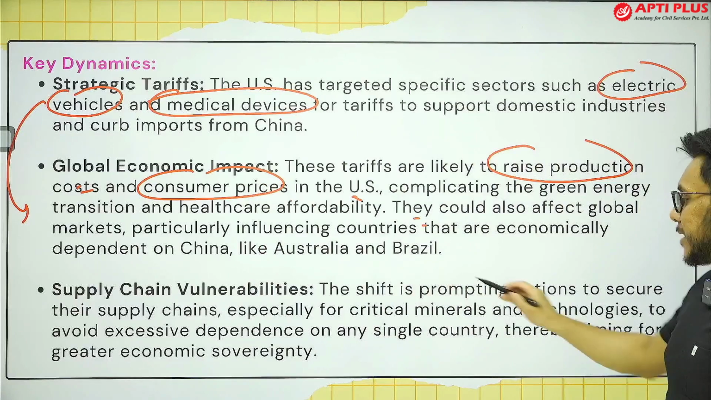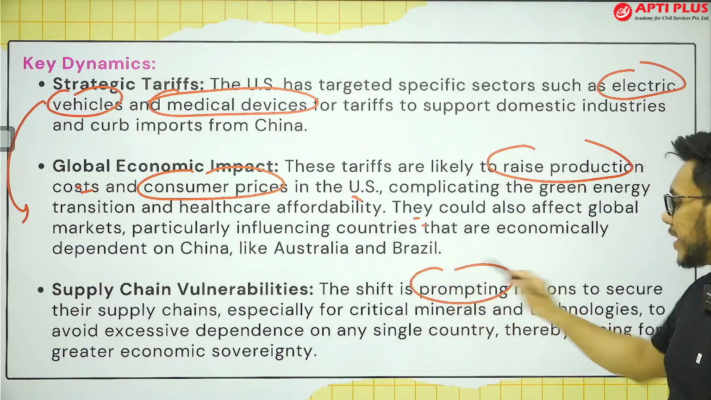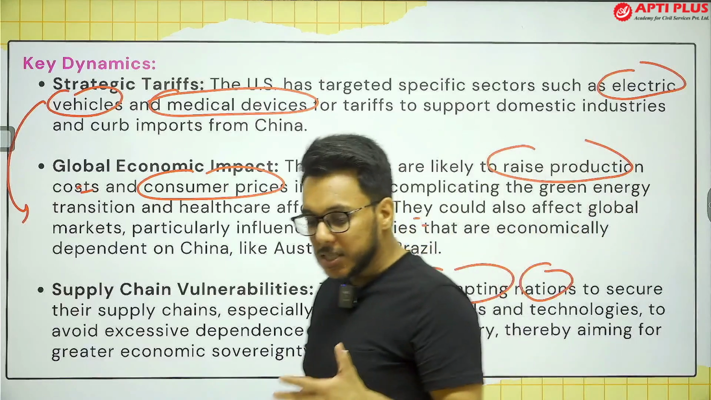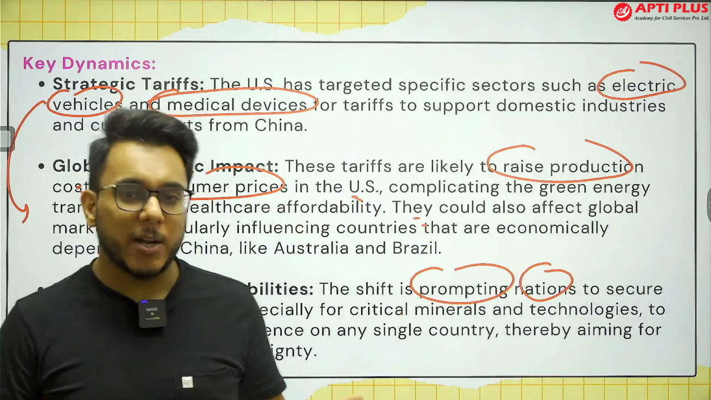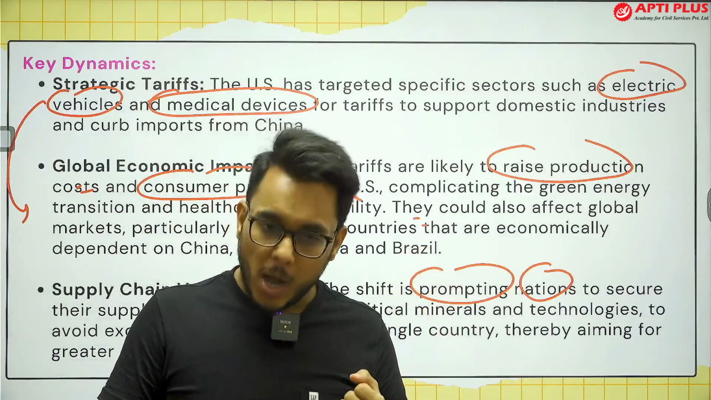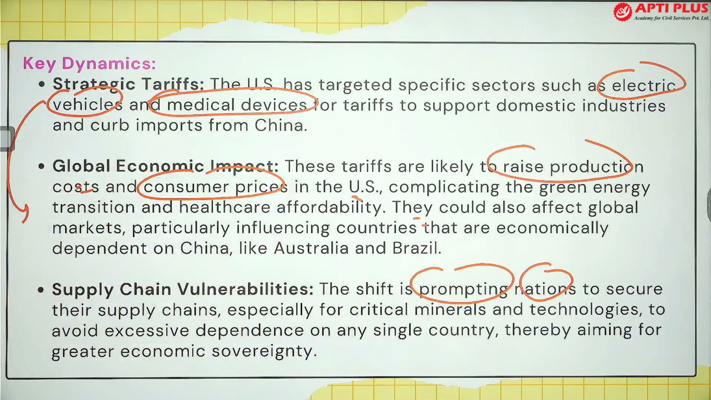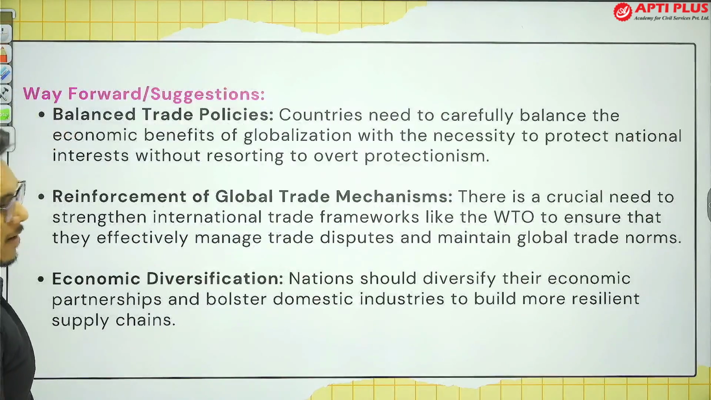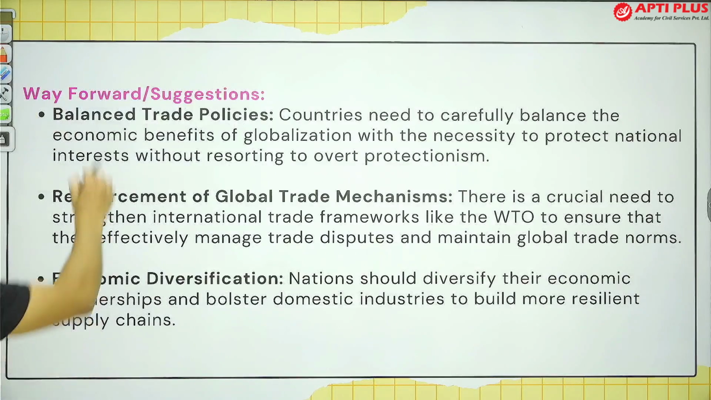Also, this shift will prompt other nations to secure their supply chains. You see, as the US is doing it, Europe will also follow the same kind of thing, and in Europe also, input prices will go up. Fine. This is something that might happen. Okay. Now, what is the way forward? What is the suggestion in this direction?